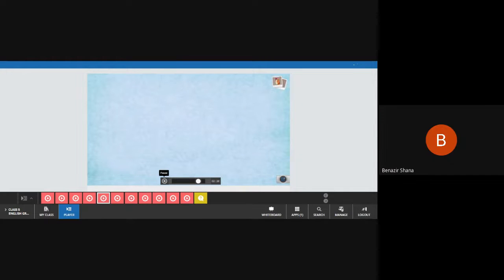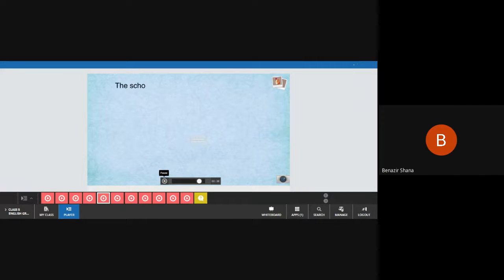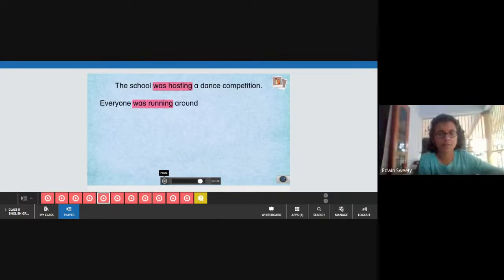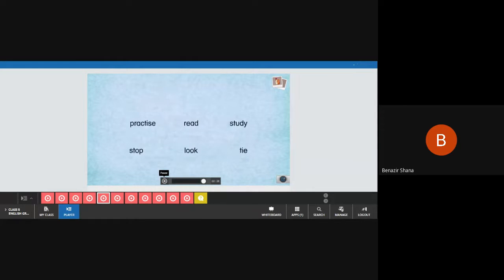Here are a few more examples of sentences in the past continuous tense. The school was hosting a dance competition. Everyone was running around on the day of the event. They were making arrangements. Some students were helping with the decorations. Others were welcoming the participants. So you see, forming sentences in the past continuous tense is very easy. Now use these verbs to form your own sentences in the past continuous tense.